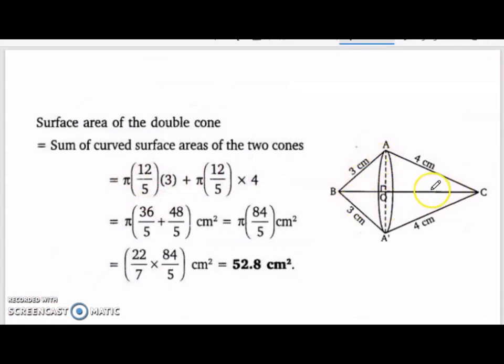So surface area of the double cone will be CSA of this cone plus CSA of this cone. So pi r L, now here the slant height is 3 and for the second one the slant height is 4 centimeter. Radius is 12 by 5. So when you evaluate this, you will get the surface area of the double cone as 52.8 centimeter square.